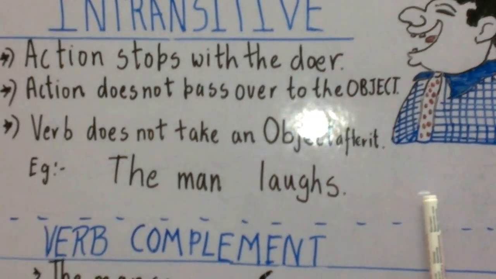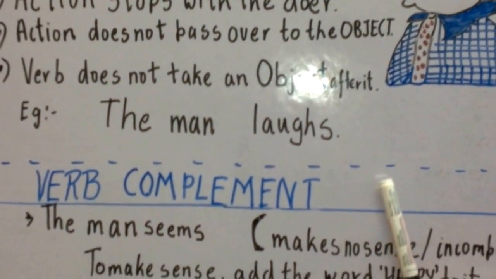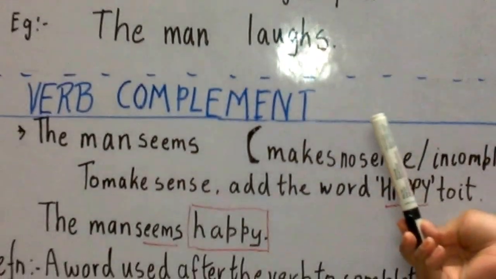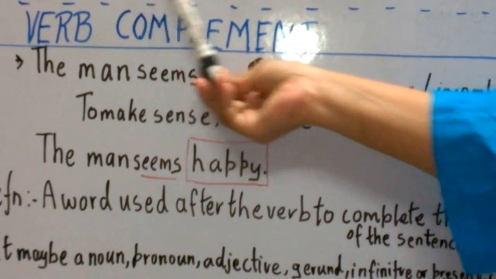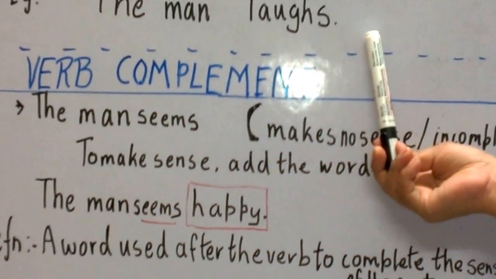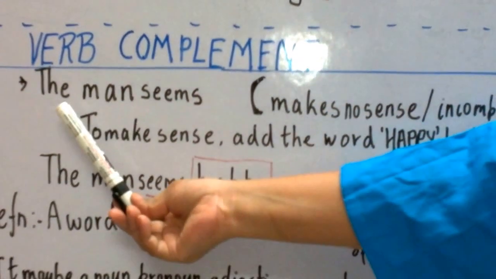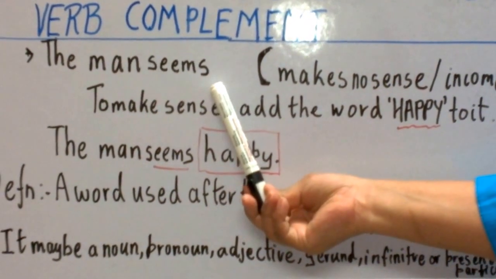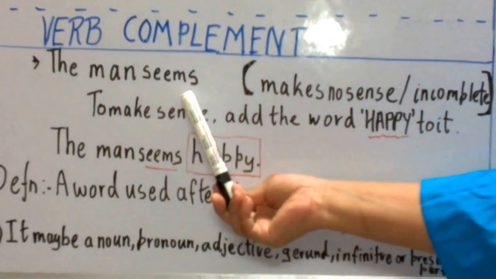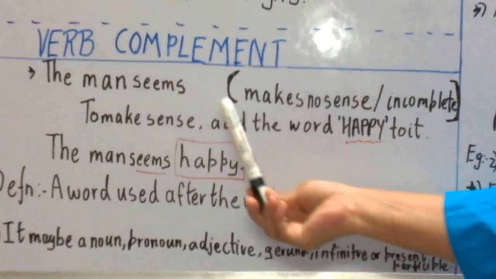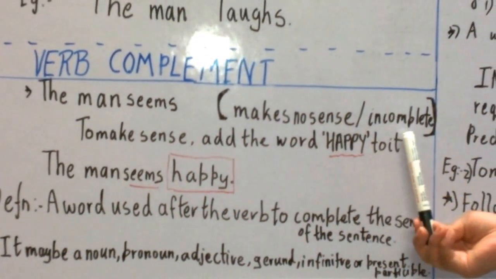So let me teach you what is verb complement to know about the third category. What is the complement of the verb? In the example, the man laughs, it makes complete sense. But when I say the man seems, there's nothing after it, and this sentence makes no sense. It is incomplete.